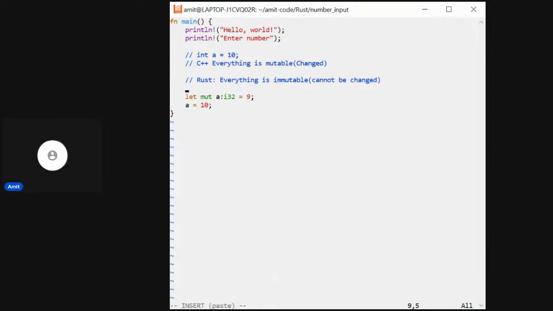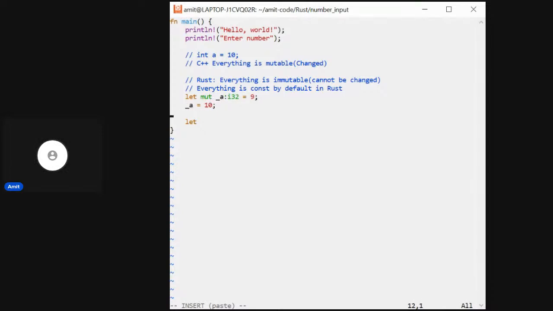In Rust, everything is const by default. That's cool. That avoids a lot of mistakes actually, right?